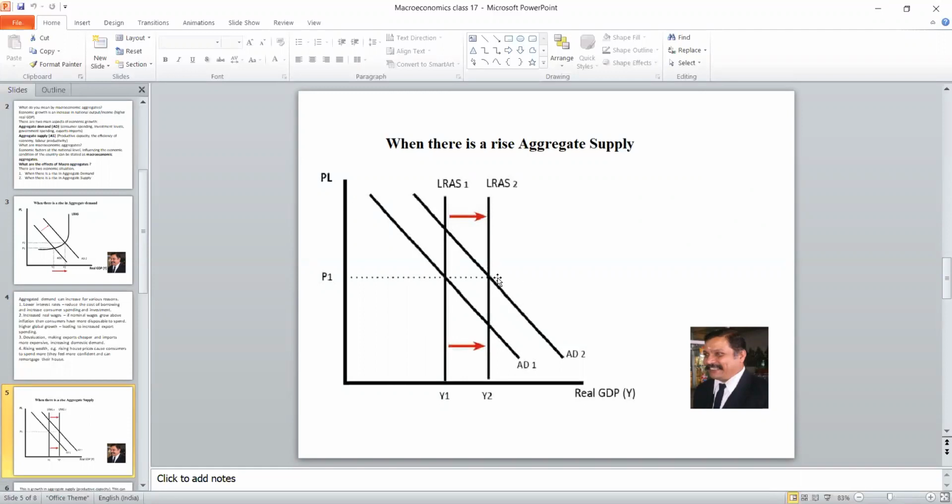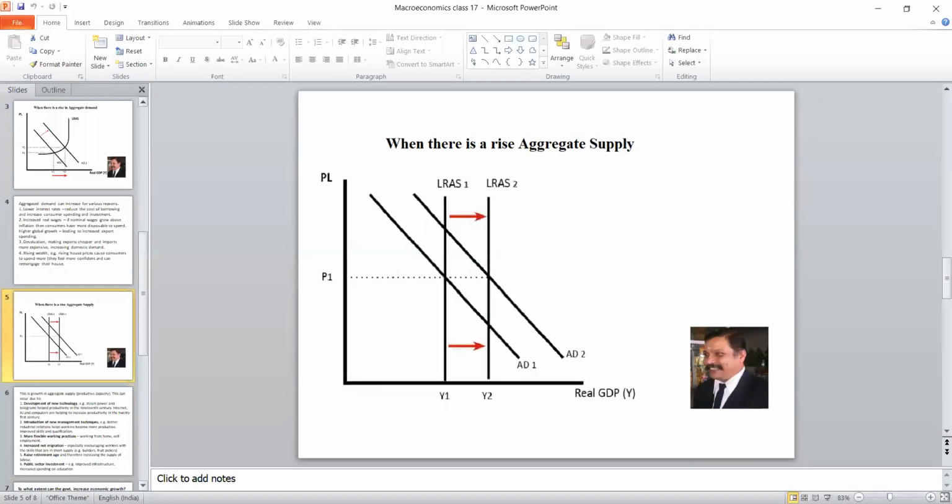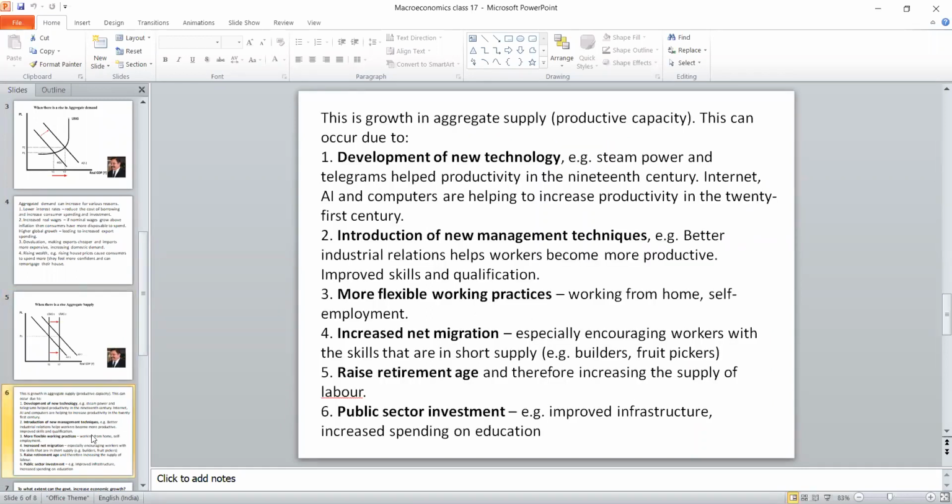Here also the horizontal axis represents the national income, and the vertical axis represents the general price level. Because of the change in aggregate supply, these are the effects that we have to get. Sometimes it may be treated as a reason for an increase in the aggregate supply.